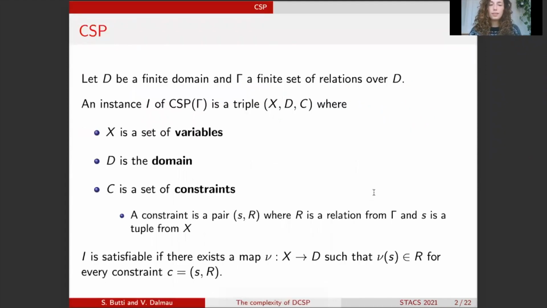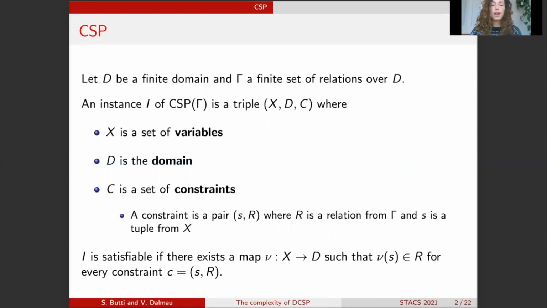So let D be a finite domain and gamma be a finite set of relations over the domain D. Then an instance I of the constraint satisfaction problem over gamma is a triple. So we have three objects. The first is a set of variables, which we call X, a finite domain D, the set that I talked about before, and finally a set of constraints C. Now, a constraint is a pair which contains, first of all, a relation from gamma, and then a scope S, which is a tuple of variables from the set of variables, and, very importantly, the arity of S coincides with the arity of the relation.